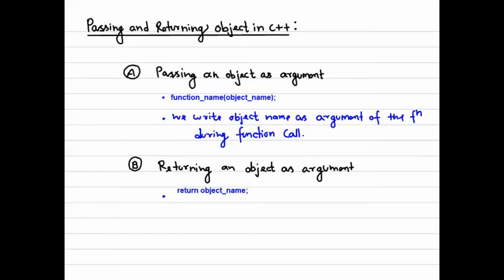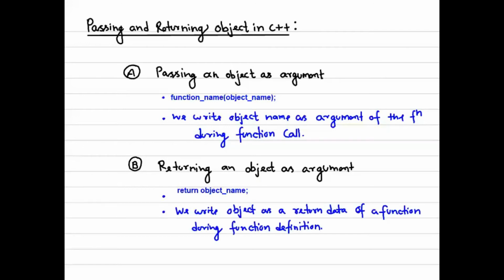Okay, so we write an object as the return type of a function during function definition, but that is not enough. It should be the appropriate data that we are going to return as an object.